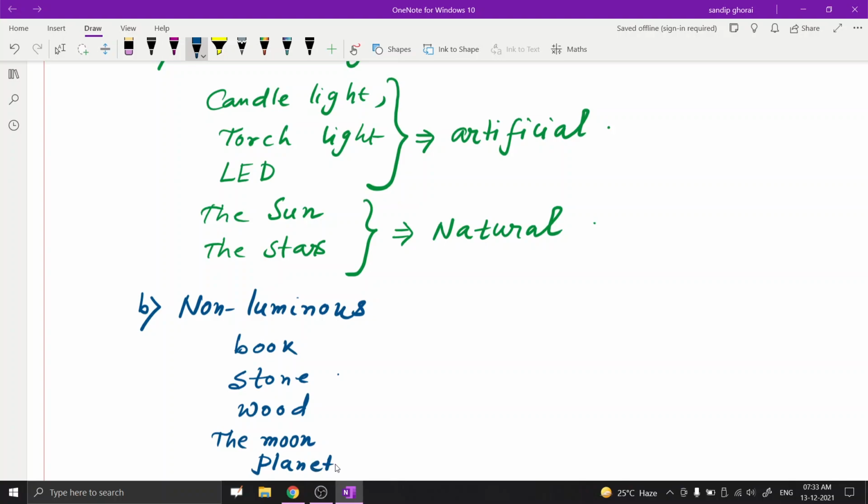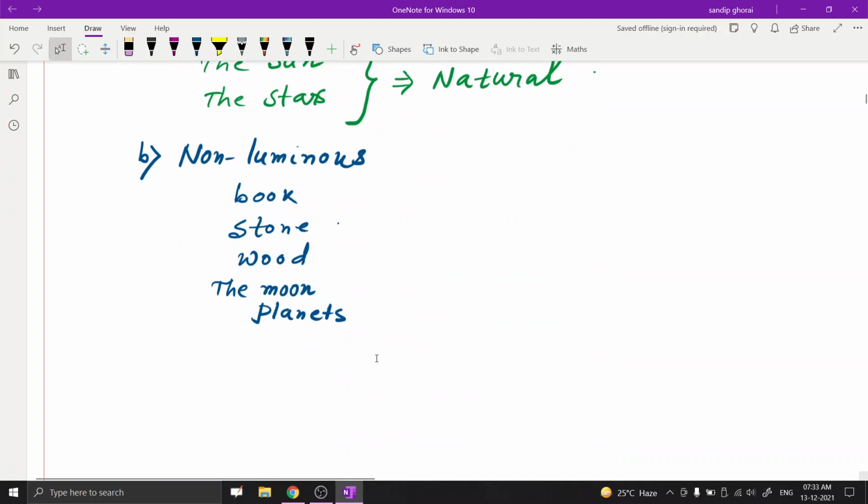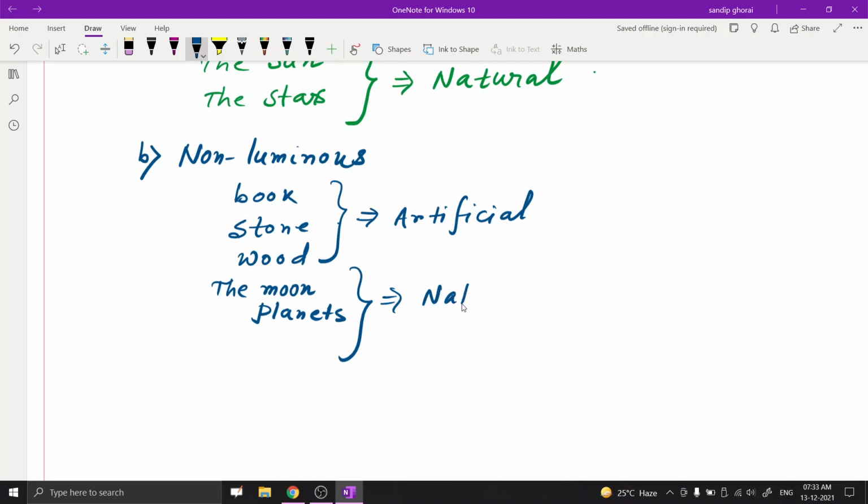Book, stone and wood are artificial, and moon and planets are natural. But we see the objects with the help of the light, and they do not emit light by themselves.